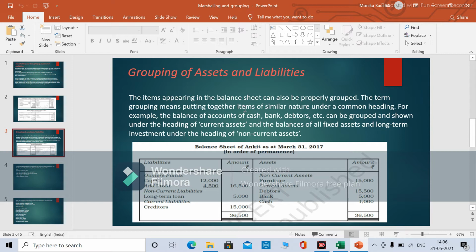So in this scenario also we will consider marshalling on the basis of performance. On the basis of performance, we will cover the most less liquid asset or the most permanent asset on the top, and that will be the fixed asset that will be covered under the non-current assets, and then the current assets, the liquid. If I consider it on the basis of liquidity, then I will take the current assets on the top and then non-current assets. That will be on the basis of liquidity.